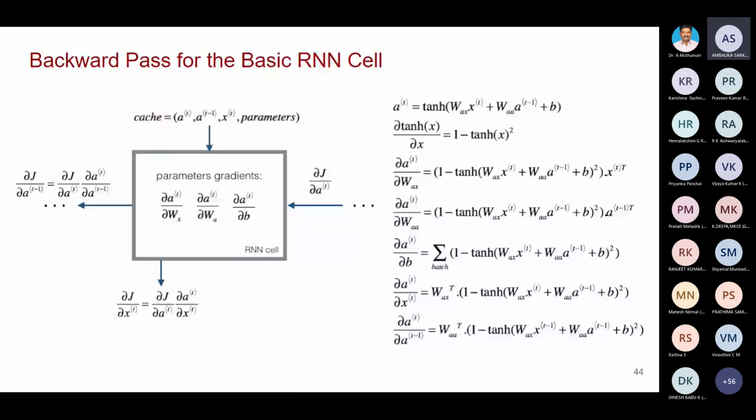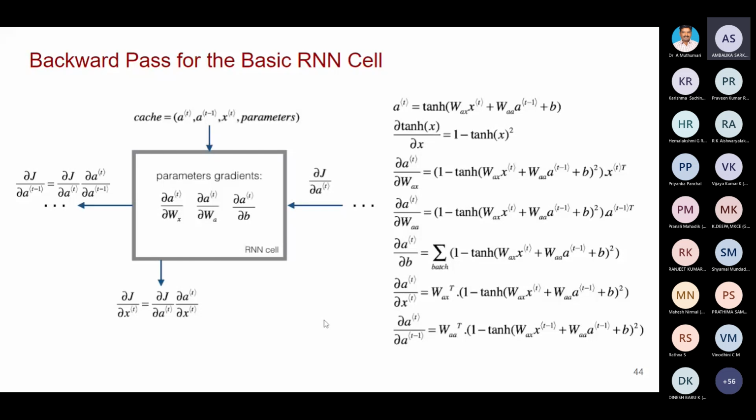Using all these, we are going to make changes in all the weights. All these values will be computed, so let us see what values are computed.